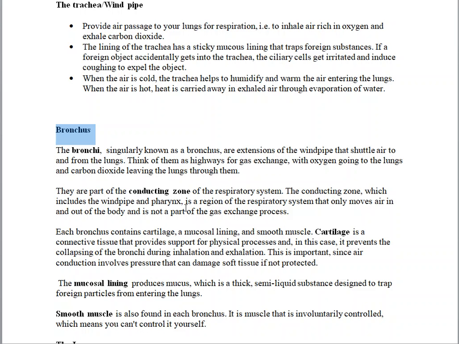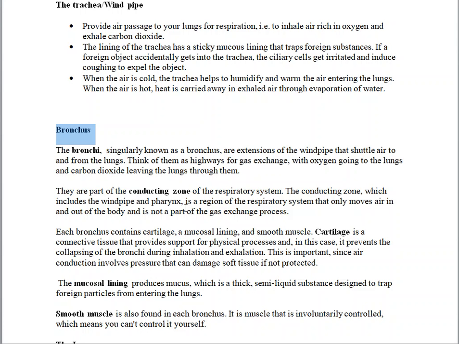I want you to maybe imagine a position whereby your bronchus was just falling back and maybe opening when the air is passing. What do you think will happen?